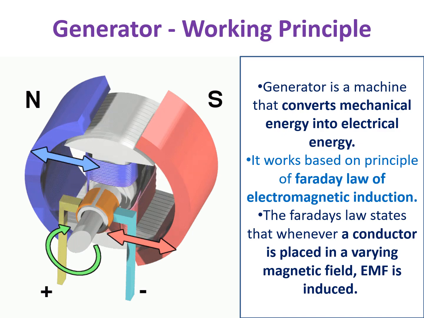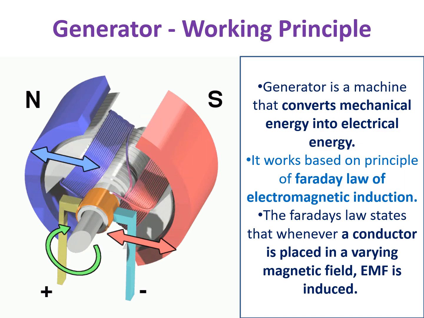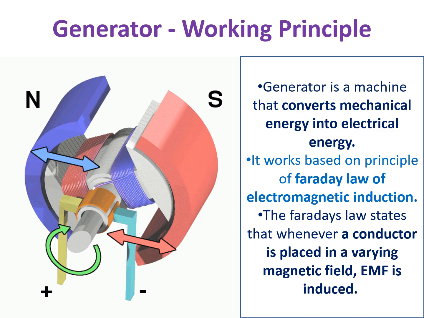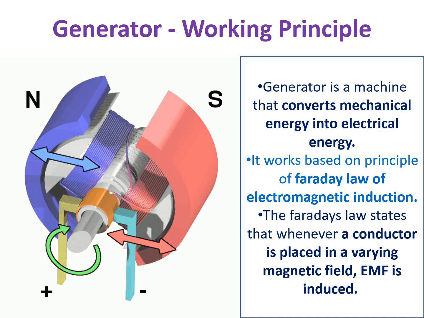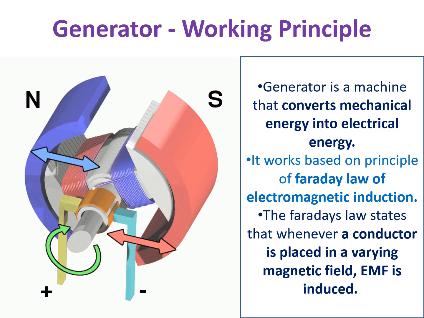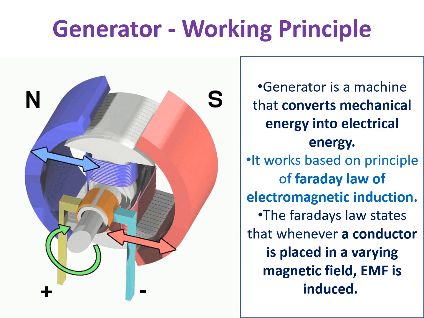You can see here, a conductor placed in a varying magnetic field will have an EMF induced. I'm not going deeply into how Faraday's law works, but the basic idea is that when you keep rotating the conducting wires among the magnets, it produces electricity.